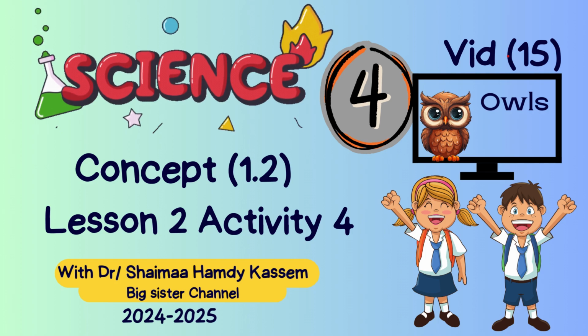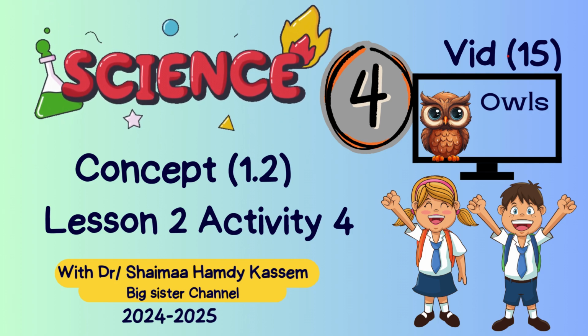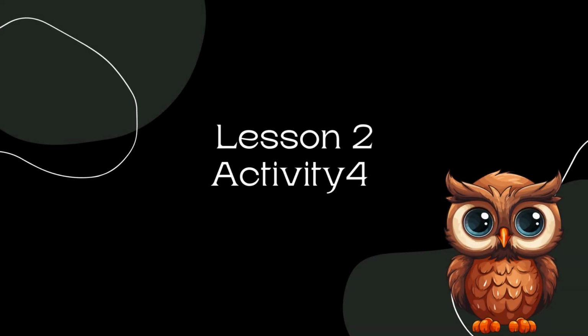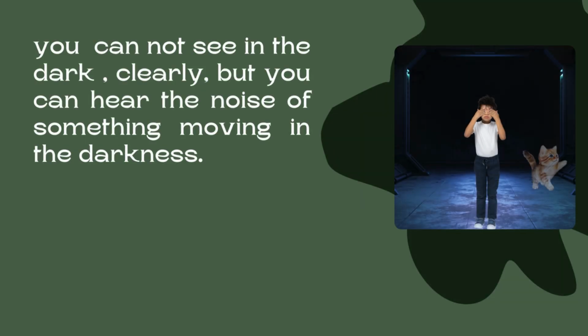Now, we will study lesson 2 from concept 2, unit 1. Here we have lesson 2, activity 4. As you see here, this is a boy that stands in a dark room. Okay, so here the boy can't see the objects in this room clearly. It's not clear for him to see the objects in this room.